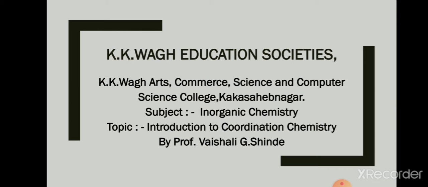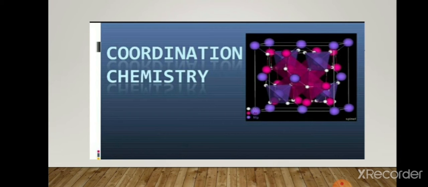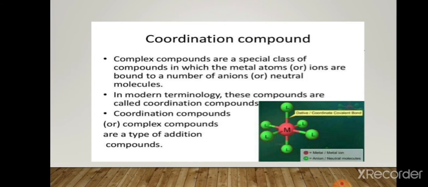Today we will discuss the topic Introduction to Coordination Chemistry. In this topic, the coordination compounds or metal complexes are a special class of compounds. The name coordination itself suggests that this compound contains coordinate bonds. This compound contains a central atom or ion which is surrounded by a cluster of ions or molecules. The metal complex may be a cation, an anion, or a non-ionic or neutral molecule.